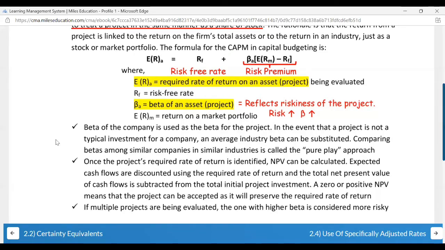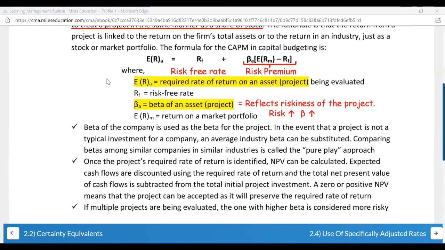If multiple projects are being evaluated, the one with higher beta is considered more risky. See, beta is nothing but it will tell you how risky or how quick the market movements are. Higher the risk, higher the return. Higher the beta, higher the return. Because here you can see that if the beta increases to 2, 3, 4, ultimately your overall risk premium is also going to increase. And risk premium is what?